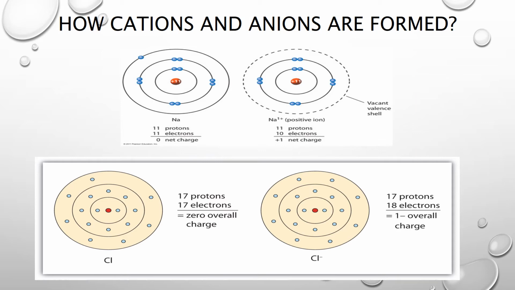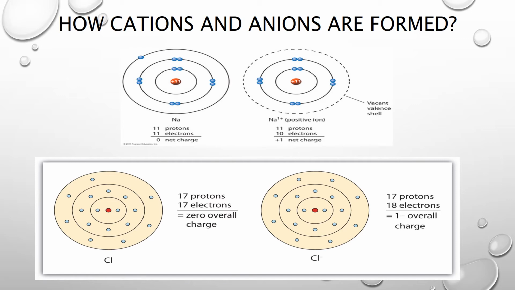So the positive 11 protons and negative 11 electrons give an overall charge of 0. So the atom is electrically neutral due to the presence of equal numbers of electrons and protons. Now this sodium has 1 electron in its valence shell. Valence shell means outermost shell. So 1 electron is present in the valence shell of sodium. It can lose this electron easily.